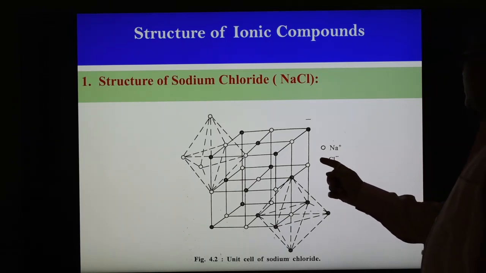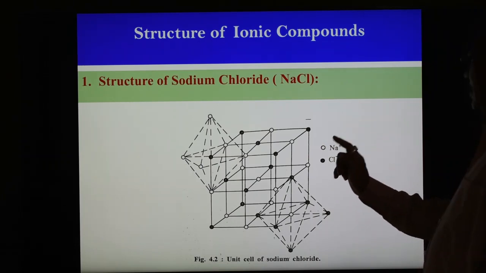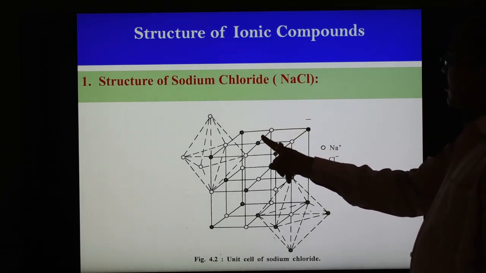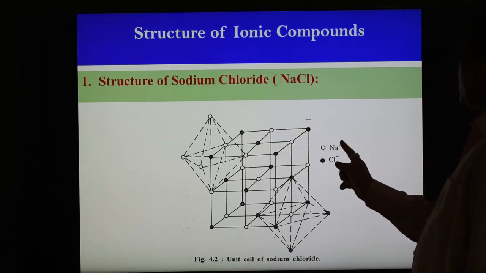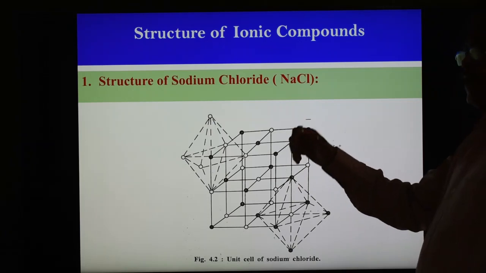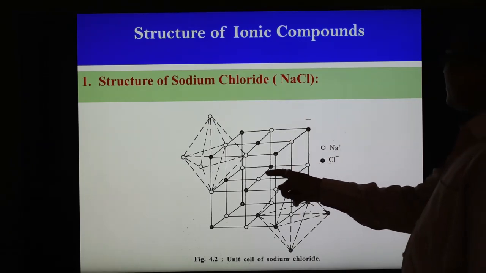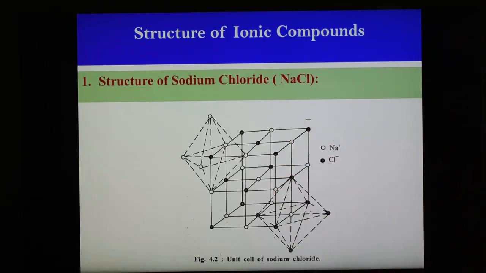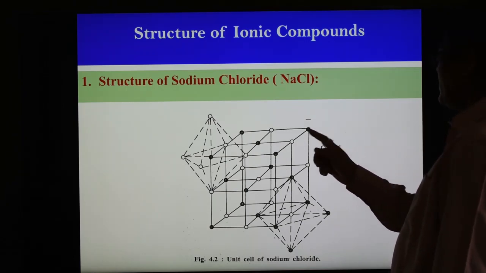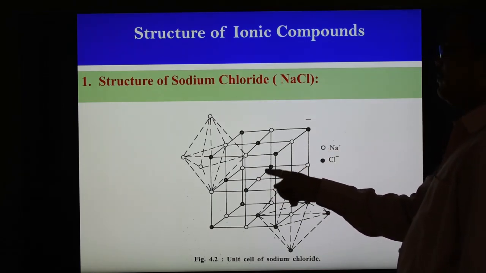The solid circle is the chloride, and the hollow circle is the sodium ion. Chloride ions are present at the corners and also at the center of the faces. Sodium ions are present at the center of each of the 12 edges, and a sodium ion is also present at the center of the body of the cube.